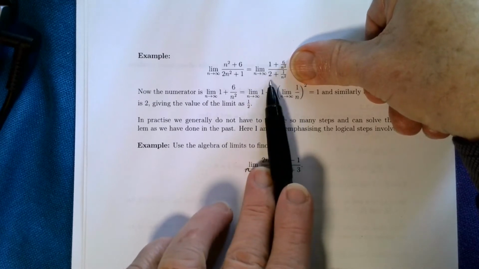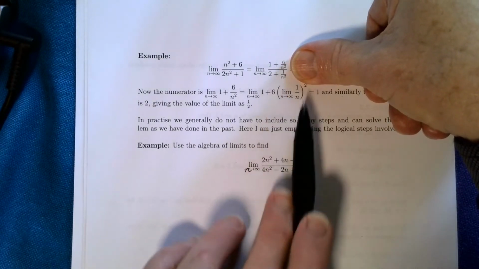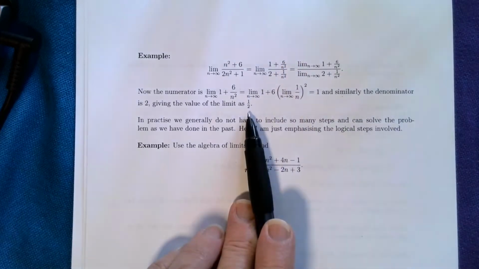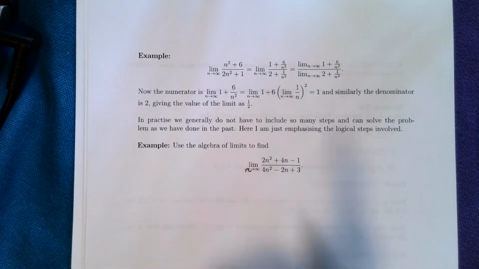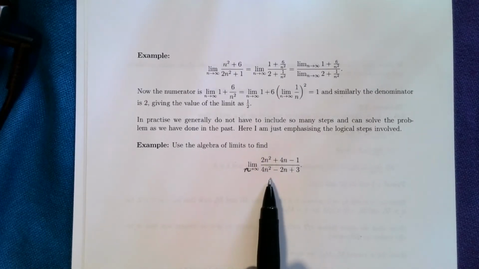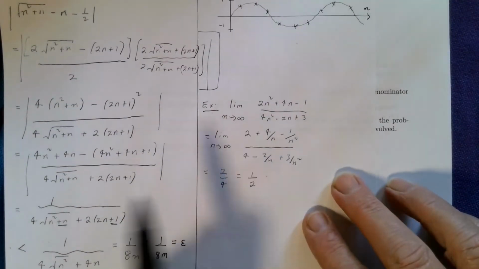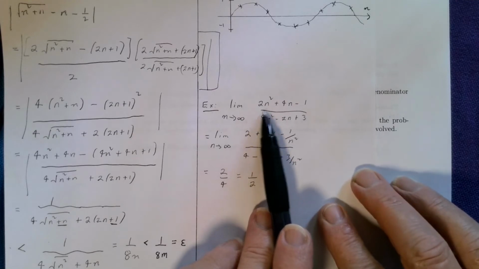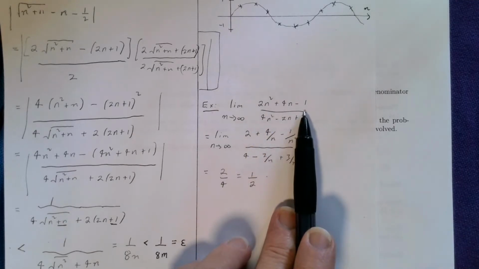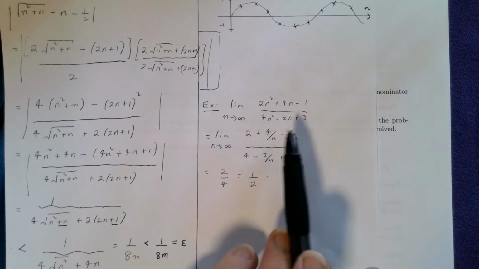You divide by the highest power of n in the denominator, and then you're just going to go straight to the answer. And so I've done one more example of this. If it says use the algebra of limits to find this limit, well, this is all we have to do. We just do what we've been doing up till now. So here we're working 2n squared plus 4n minus 1 over 4n squared minus 2n plus 3. So again, you say, where's the money?